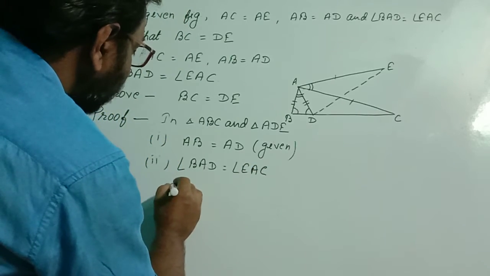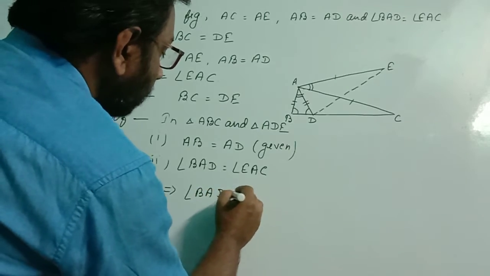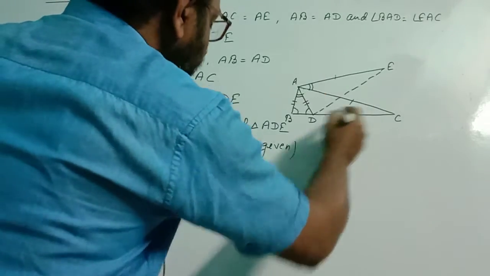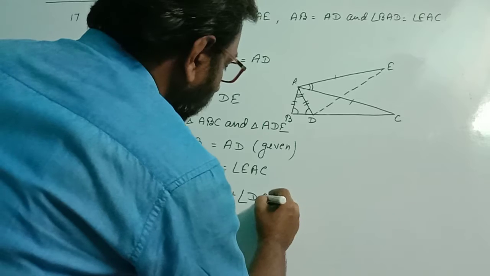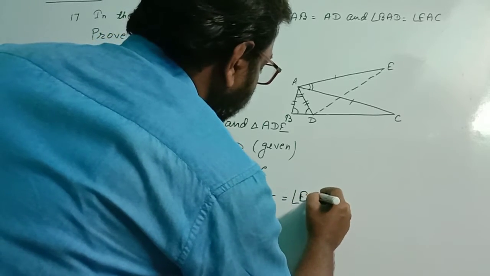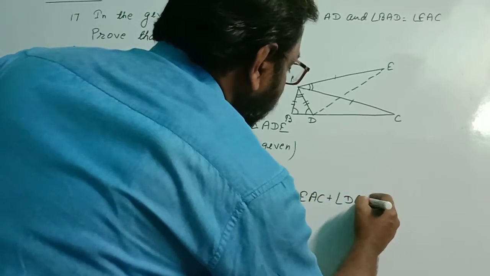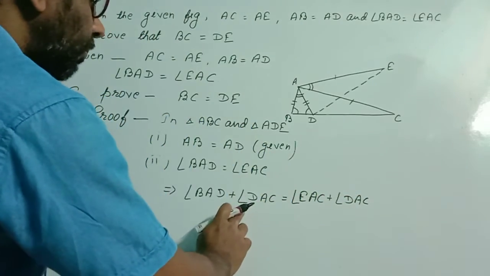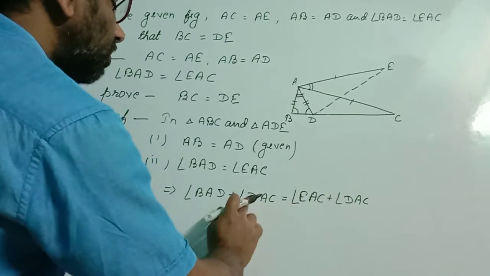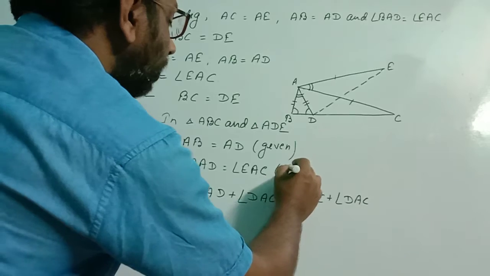So implies that angle BAD plus angle DAC will be equal to angle EAC plus angle DAC. So what have we done? We have added these angles both sides. So in that case also these two will remain equal. For this we write given.